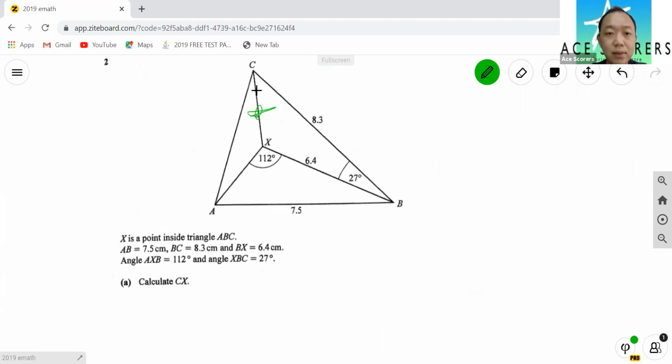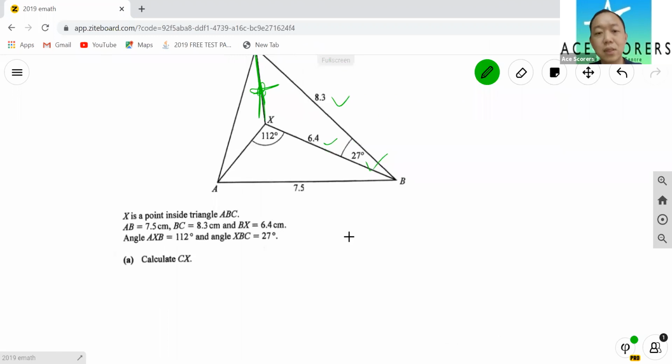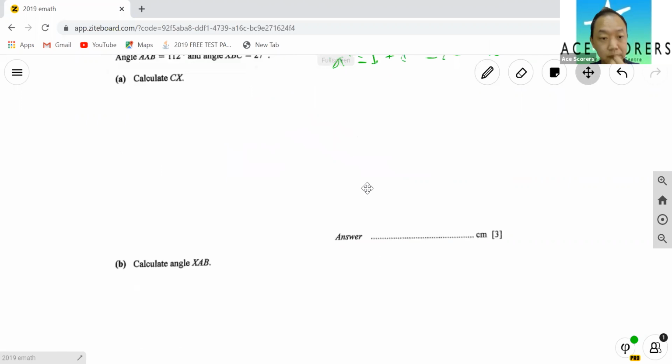Calculate CX. You see, CX is over here. This is the line. Okay, so what am I given? I'm given one line, two line, and an angle. So looks like cosine rule. Okay, so use cosine rule to do this. What's cosine rule? a squared equals b squared plus c squared minus 2bc cosine A. Okay, cosine rule.